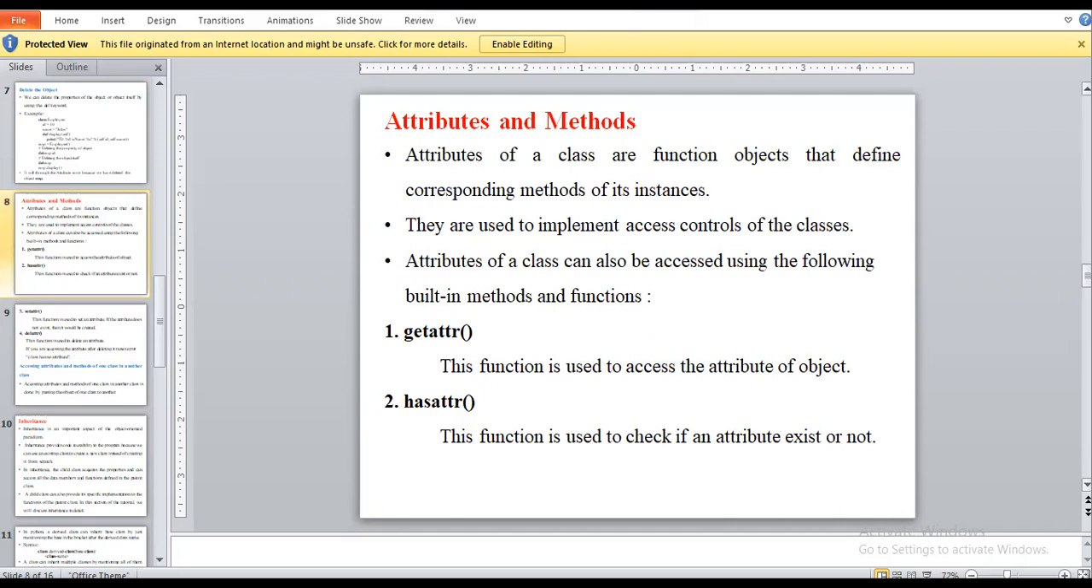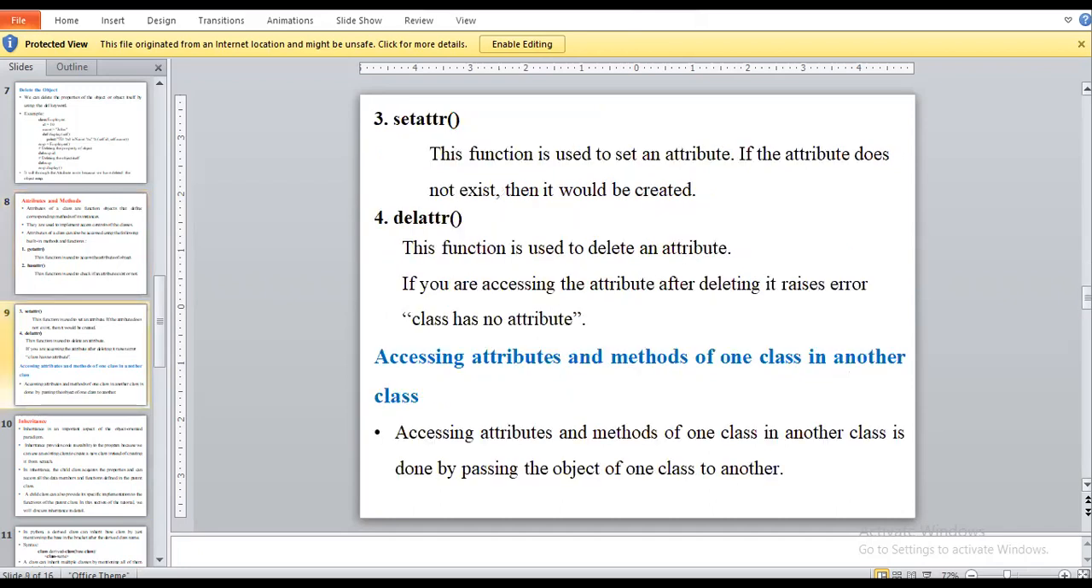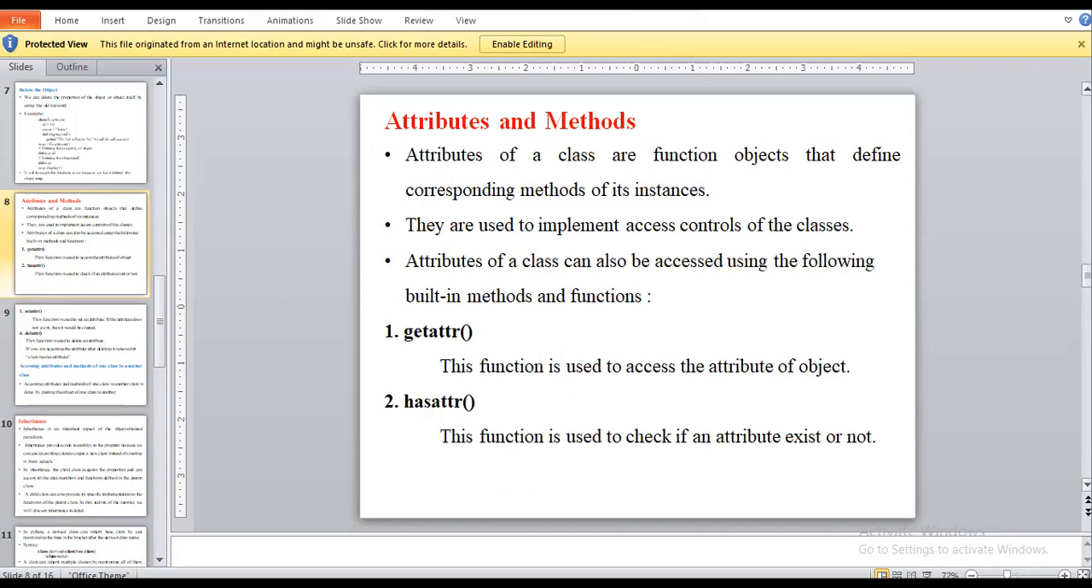Okay, the attributes of a class can also be accessed using the following built-in methods. We have a total of 4 methods here. One is getattr, another is hasattr, setattr, and delattr. Okay, so getattr means what? This function is used to access the attribute of an object. Means we are taking some of the data from that attribute of the object which we are creating in our program.